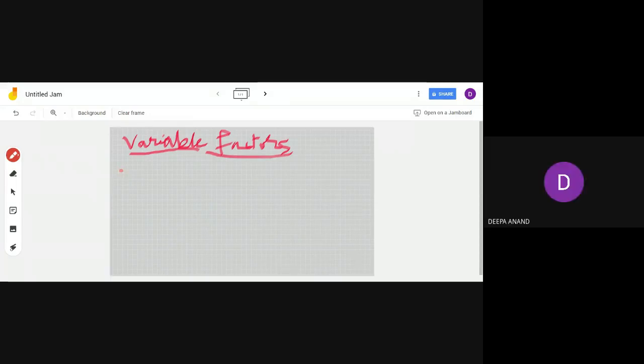Labor, raw material, power, fuel, etc. Labor, actually the casual labor. Why casual labor? There are permanent employees also in the organization, right? So you write labor, raw materials. Raw materials can be changed, it's a variable factor.